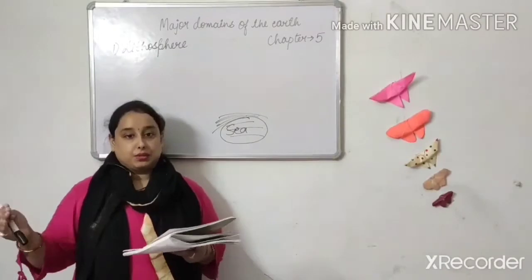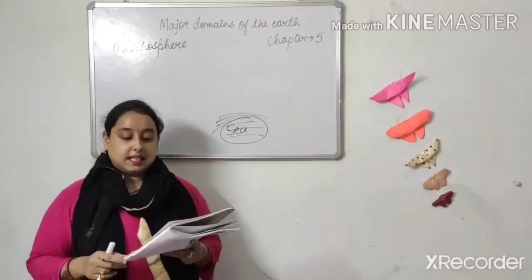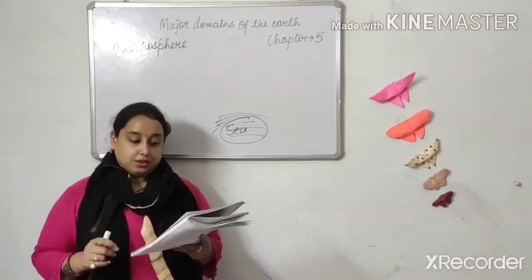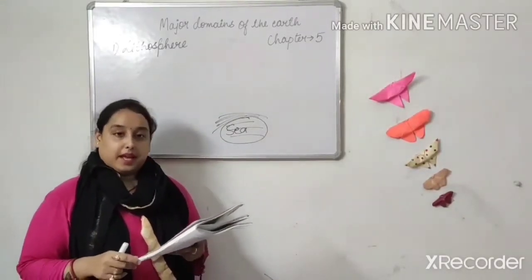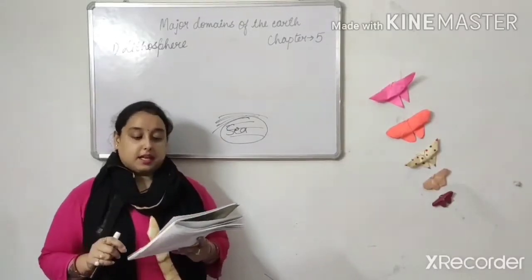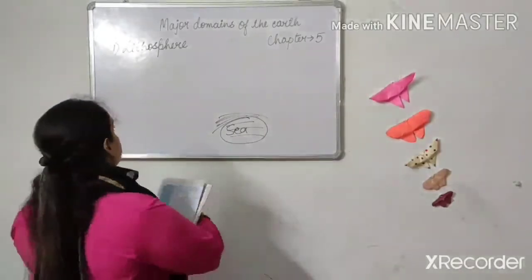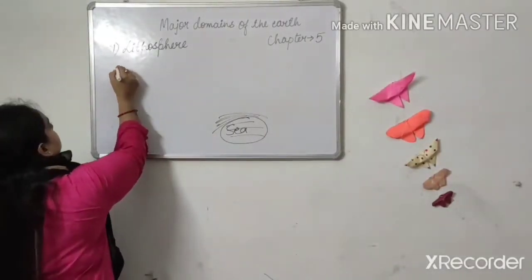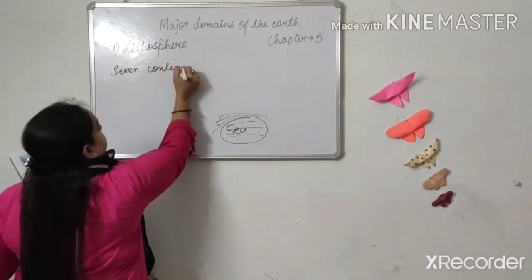A large water bodies. ये continents कौन सी हैं? Like Asia, Europe, Africa, North America, South America, Australia and Antarctica. So we have 7 continents.